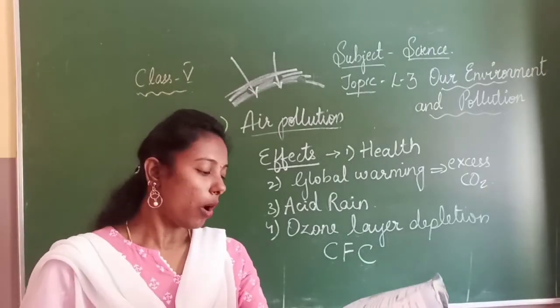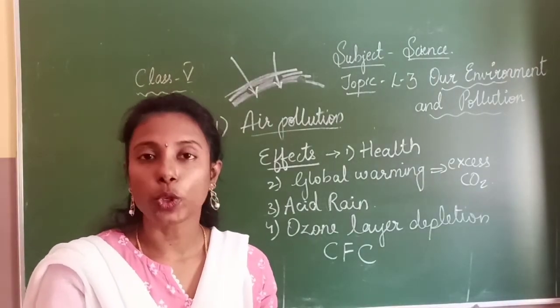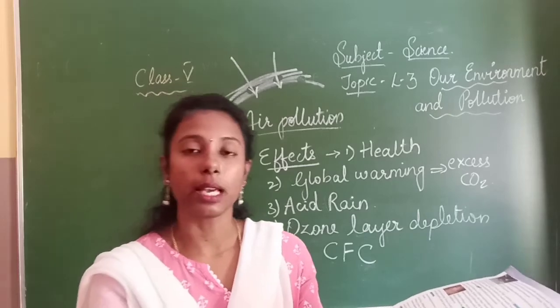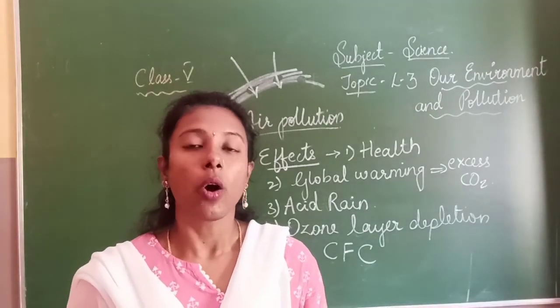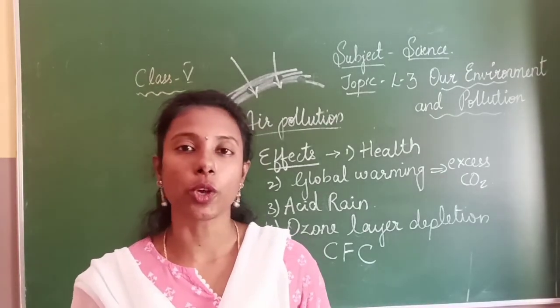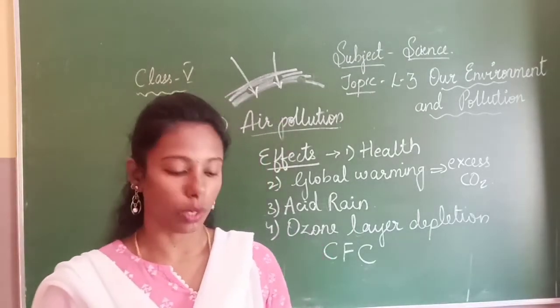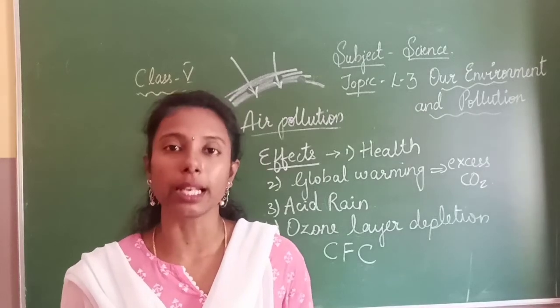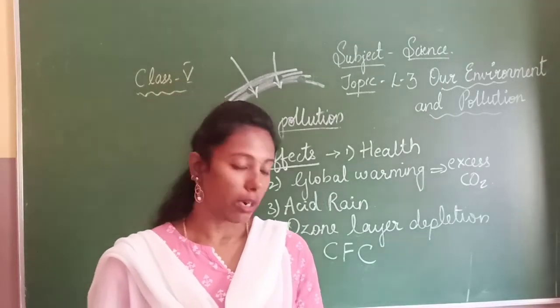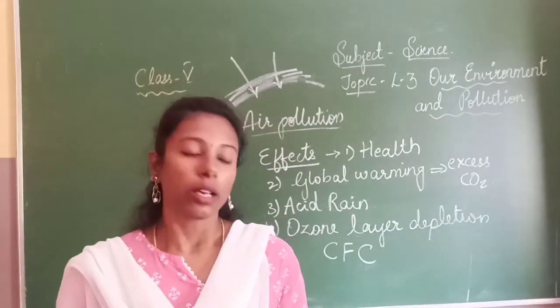Now what are the steps to check air pollution? Steps to check air pollution means how you can stop the air pollution, how you can reduce it. Okay, we cannot completely stop it, we can at least try to reduce it.